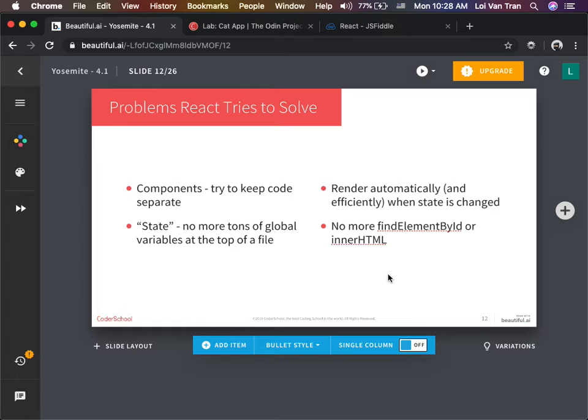The component has to know how to draw itself on the screen, okay? It's that simple. And with the combination of components, states, rendering, and one more, props, forgot to mention props, we will no longer have to target elements on the screen. React will simply know how to render itself based on the state.